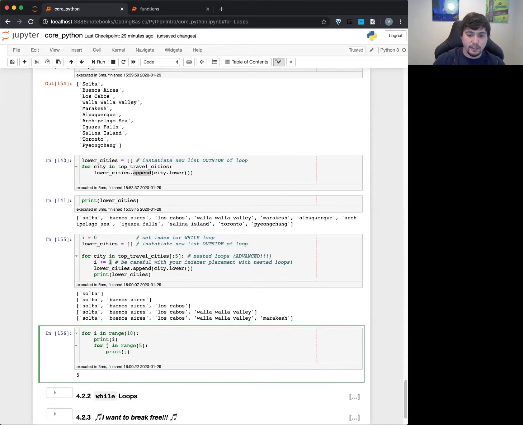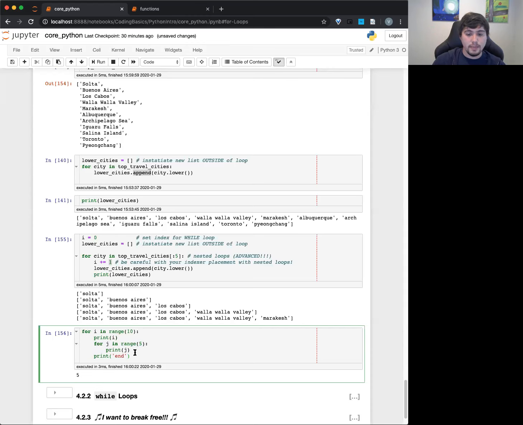Sorry, let me just make this clear. So if I go from here, this is going to go from the first one right here, go all the way through, ends here, pops back up, goes through all of it again, pops back up. It's going to repeat this over and over until it reaches the end of range 5, stops here, and then does this part, and then goes back up. So if I run this, it'll be 0, and then it'll be 0, 1, 2, 3, 4, and then end, and then I'll go back up. It'll print 1, 0, 1, 2, 3, 4, and then end, and so on and so forth.